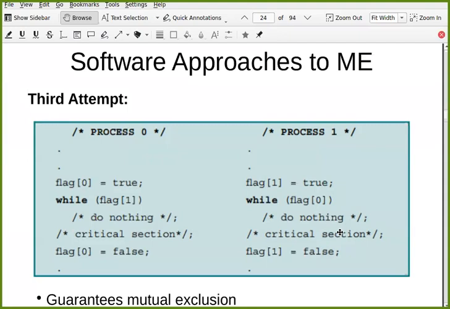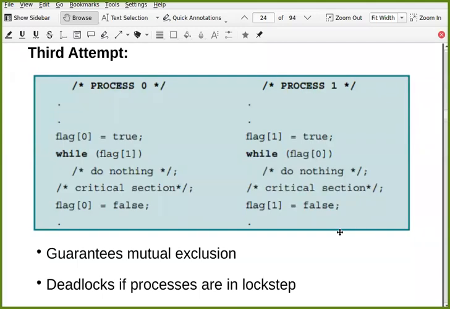Sir, they will both be stuck in do nothing state. Yes, they both will be stuck in the do nothing state. That is deadlock. That problem is called deadlock, because both cannot proceed further.